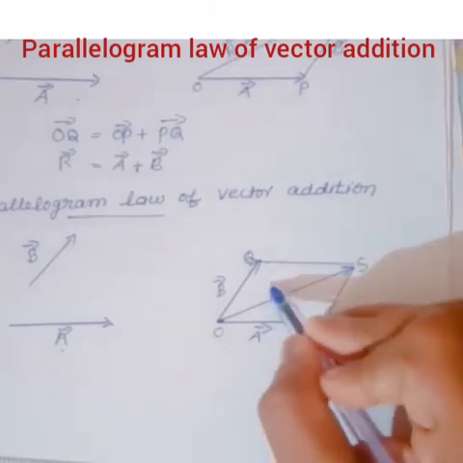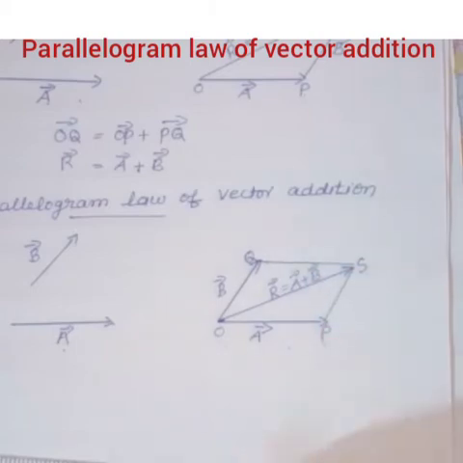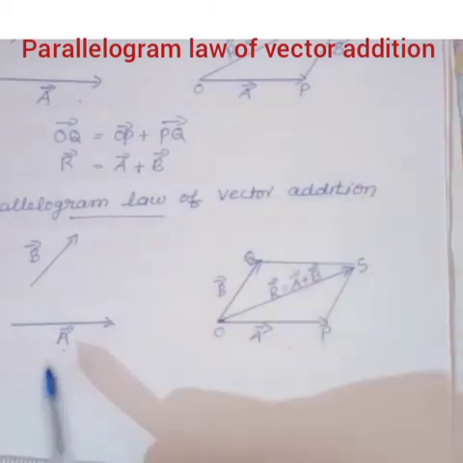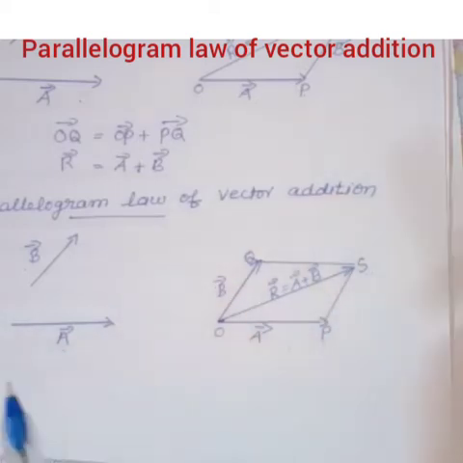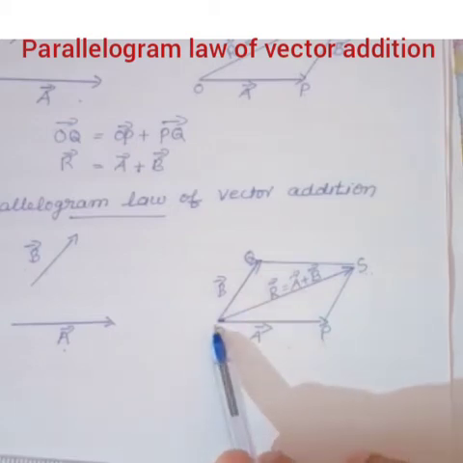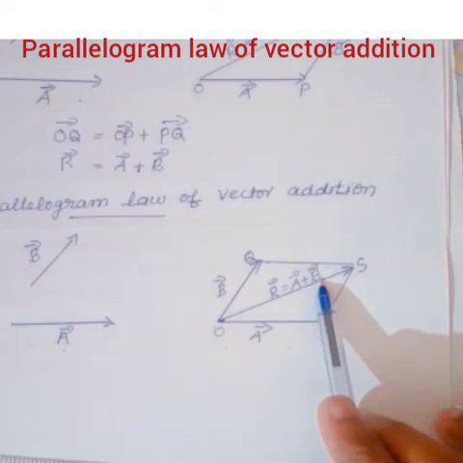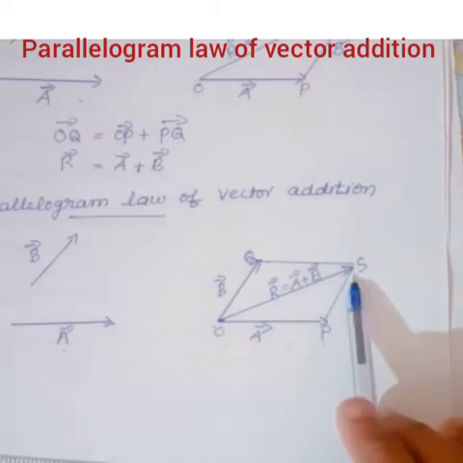So the diagonal OS gives the resultant vector R. So vector R is equal to what? Vector A plus vector B. The parallelogram law of vector addition means if two vectors can be represented both in magnitude and direction by the two adjacent sides of a parallelogram drawn from a common point, then the resultant is completely represented both in magnitude and direction by the diagonal of the parallelogram passing through that point.